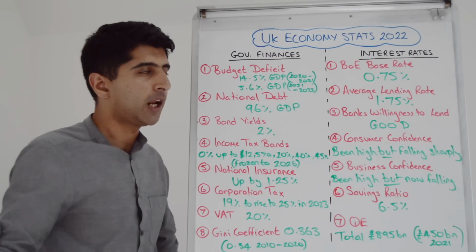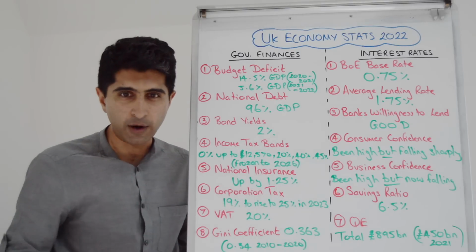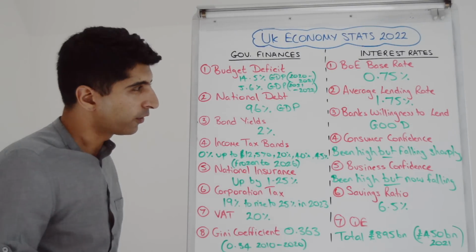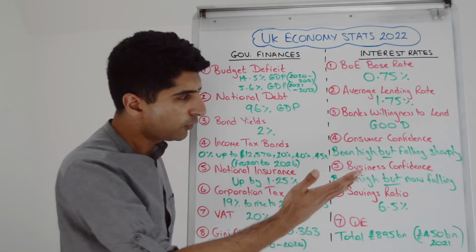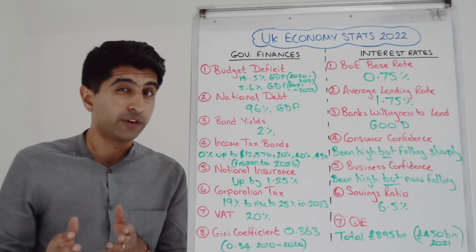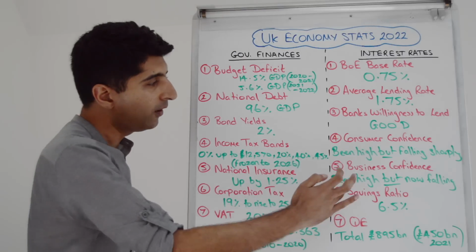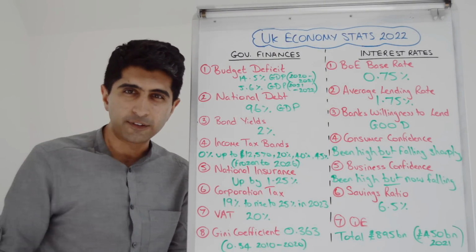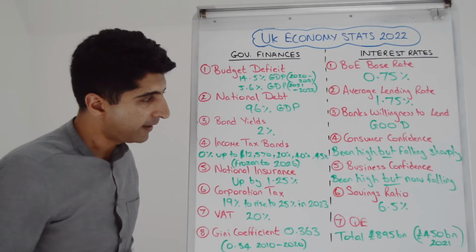So very much contractionary monetary policy, higher interest rates, which are feeding through to lending rates for consumers, households, businesses, now at 1.75% higher than it was before. Are banks willing to lend still? Absolutely, they are generally good. What about consumer and business confidence? Are both of those willing to borrow? Well, we know consumer confidence has been high, but recently has fallen off a cliff edge, reasons we've said before. Same thing with business confidence, really. This cost of living crisis, uncertainty about UK macro performance is hitting confidence in both ways.